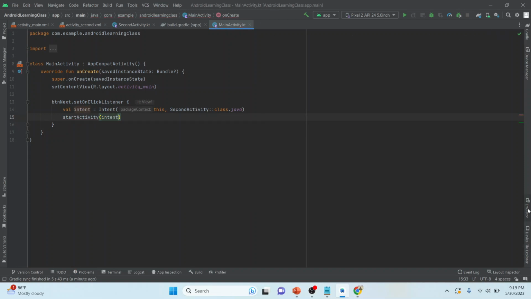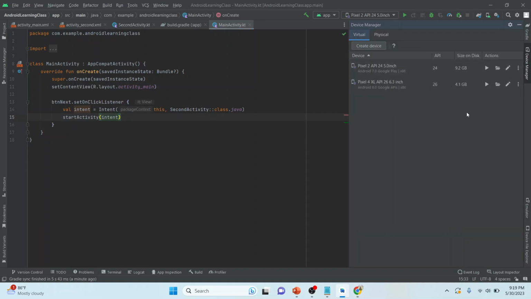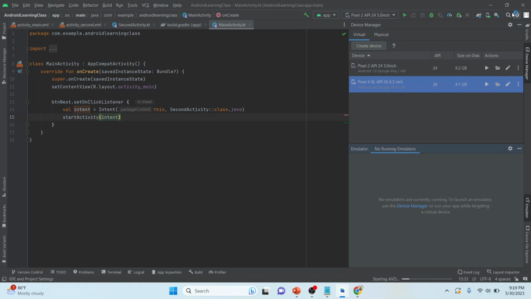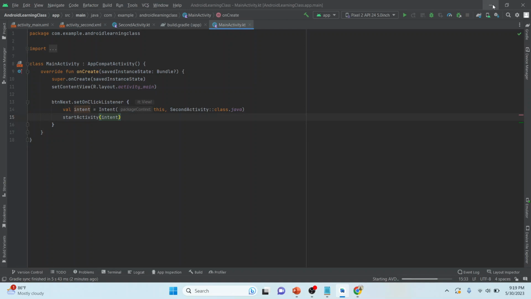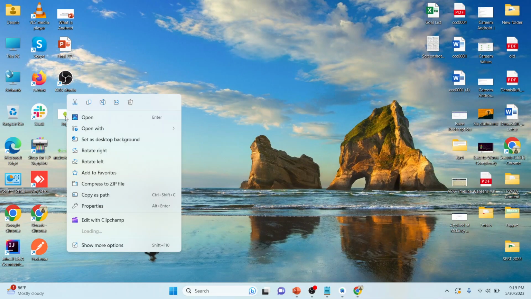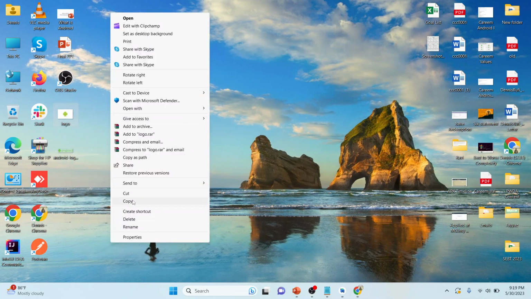Okay, so let me run and show this to you. For running Android apps, we can use the Android emulator, which is shipped directly into Android Studio, but we can also use a real device. Here, for better understanding, I will be using the Android emulator. I have the emulator ready, so let me start it. In the meanwhile, I can drag and copy the image which I will be using.